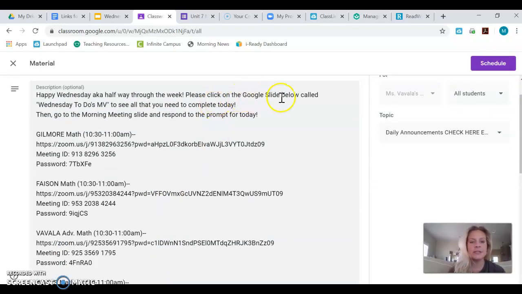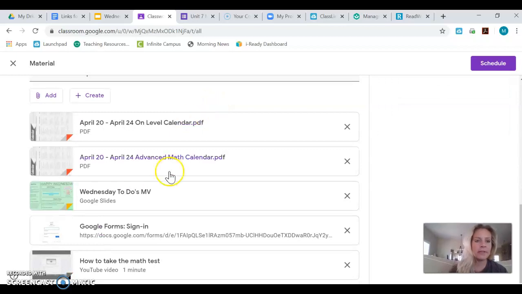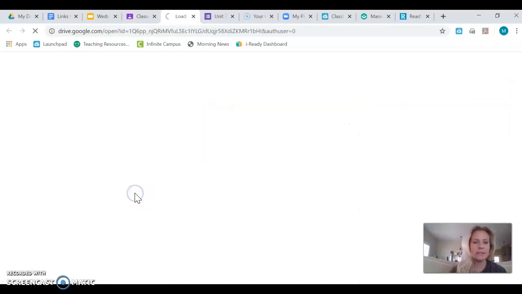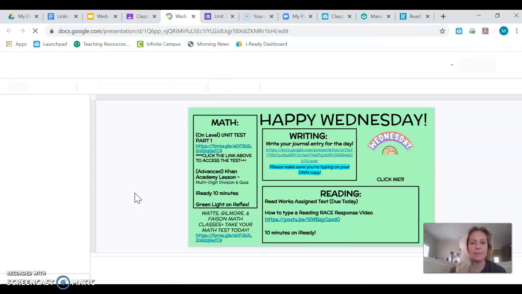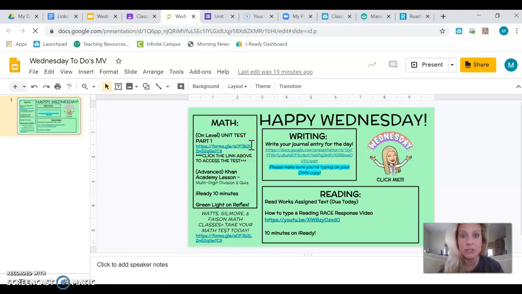It says first, click on the Google slide below called Wednesday's To-Dos and see everything you need to complete today. So let's go down there, and I'm going to click on Wednesday's To-Dos. Okay, brings up the slide of everything you need to complete today. It tells you what you need to do for math. This is where I need you guys to pay attention. Listen, you better be listening.